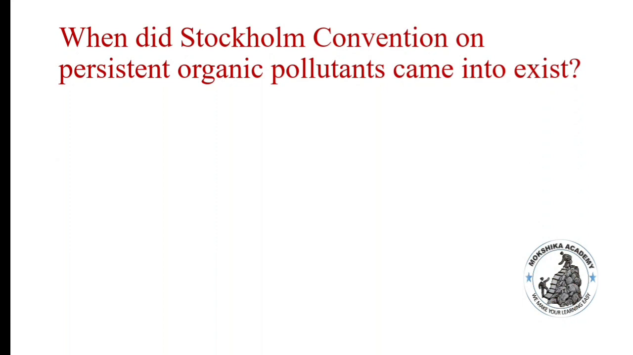When did the Stockholm Convention on Persistent Organic Pollutants come into existence? 2000, 2002, 2004 and 2006. Option is C, 2004. Stockholm Convention came into existence on 17th May 2004. It is a global treaty to protect human health and the environment from persistent organic pollutants.